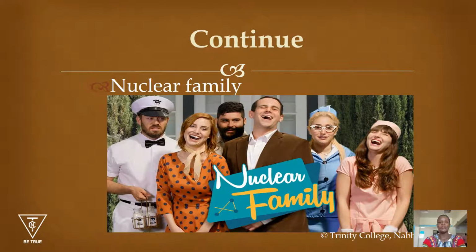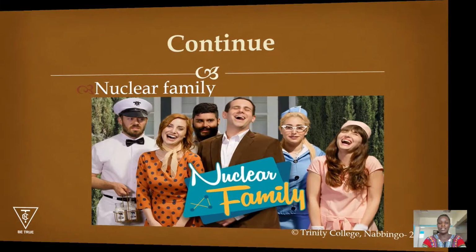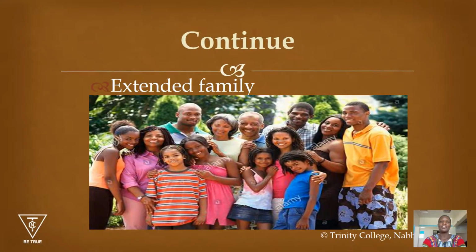And this family usually is small compared to the extended family. And the extended family, this is where we have our biological parents, the children, and then other relatives. We can have the grandparents, we can have uncles, aunties, nieces, and nephews. So that is an extended family.